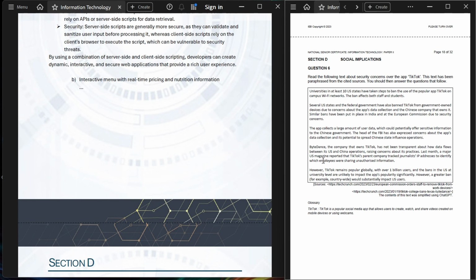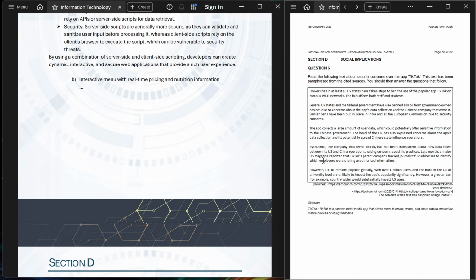Section D. Social implications. Question 6. Read the following text about security concerns over the app TikTok. This text has been paraphrased from the cited sources. You should then answer the questions that follow.